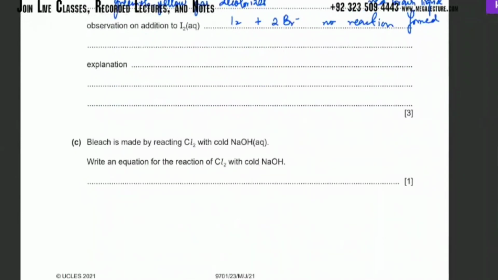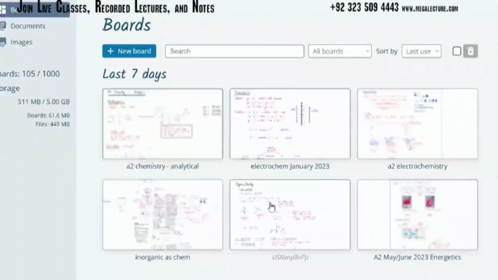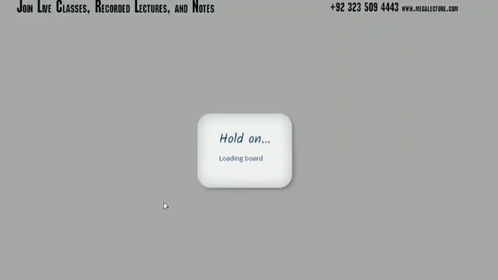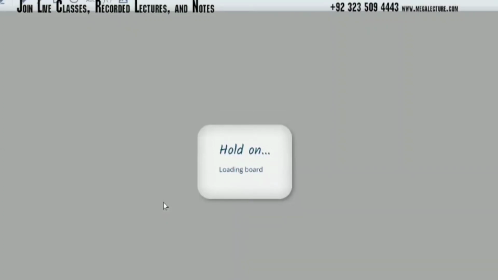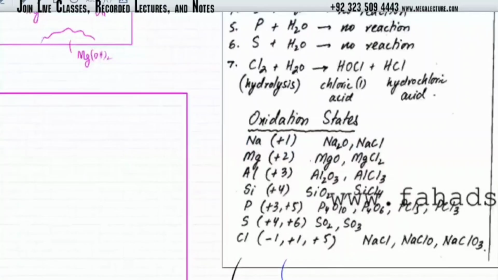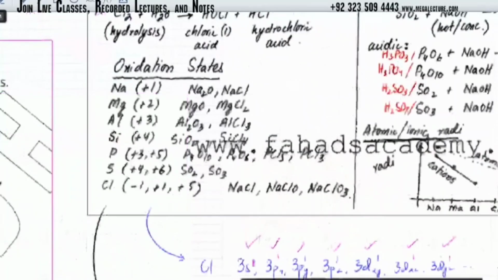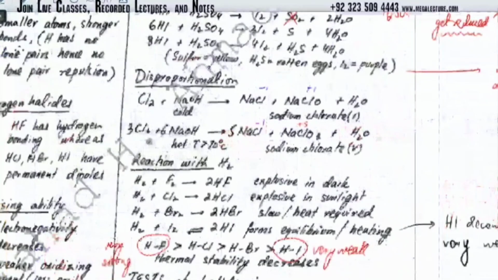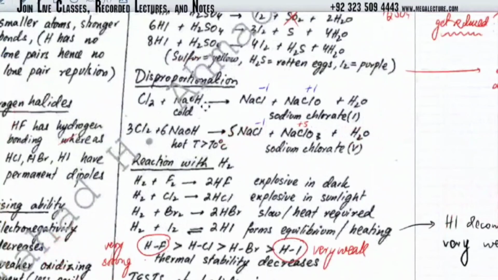If I open the notes, yes, inorganic notes. So group 17, we did this. When we were doing group 17, I told you that it's mostly memorization. So this disproportionation reaction, Cl2 with cold NaOH, is going to form NaCl, NaClO, and H2O.